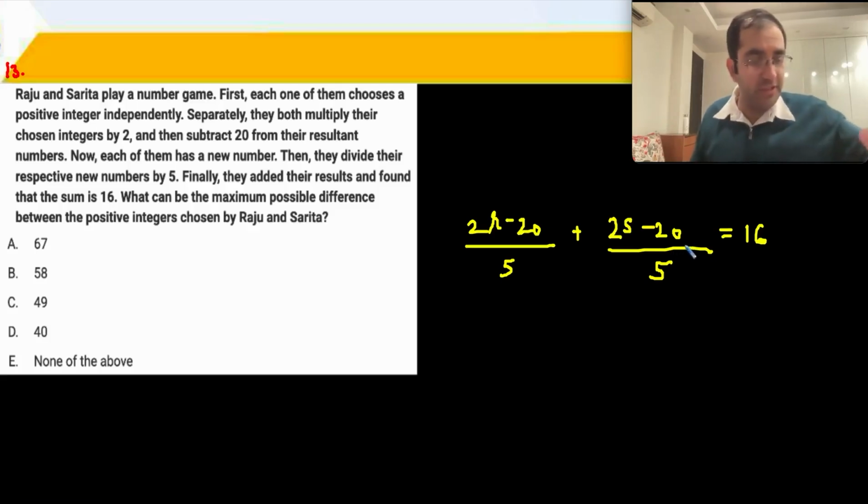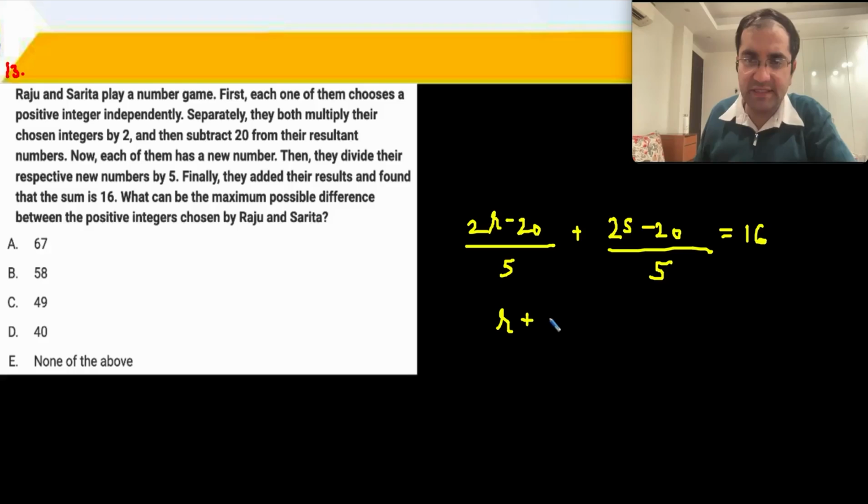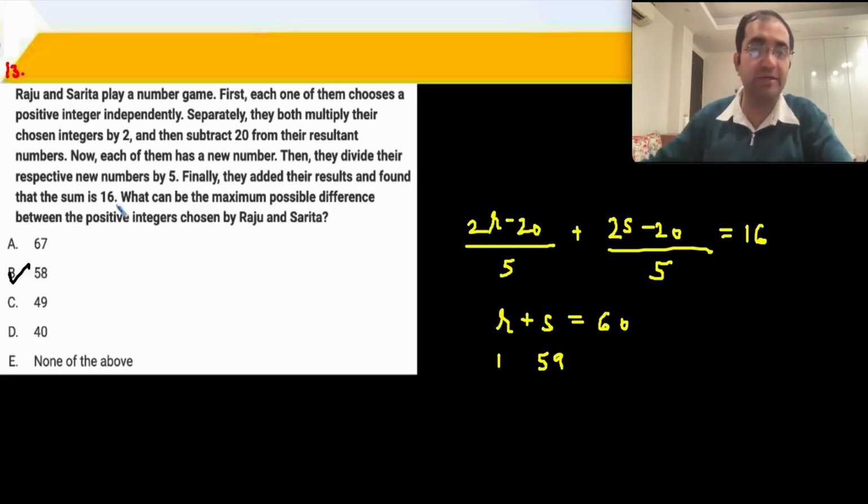Apologies, sum is 16. 16 into 5, 80, plus 20 is 100, plus 20 is 120, upon 2, R plus S is 60. If R plus S is 60, the maximum possible difference between these two positive integers, you can take 1 and 59, so the difference becomes 58. So the answer is B part.